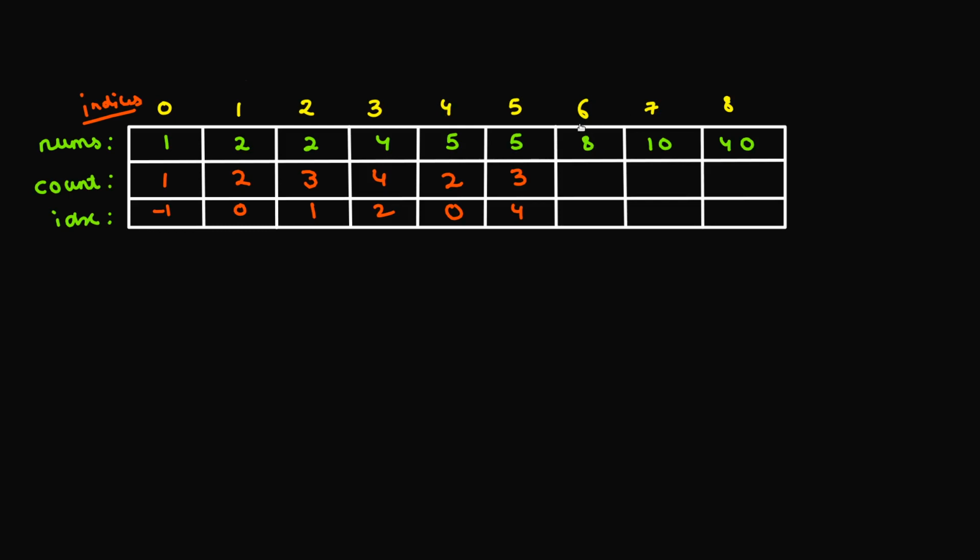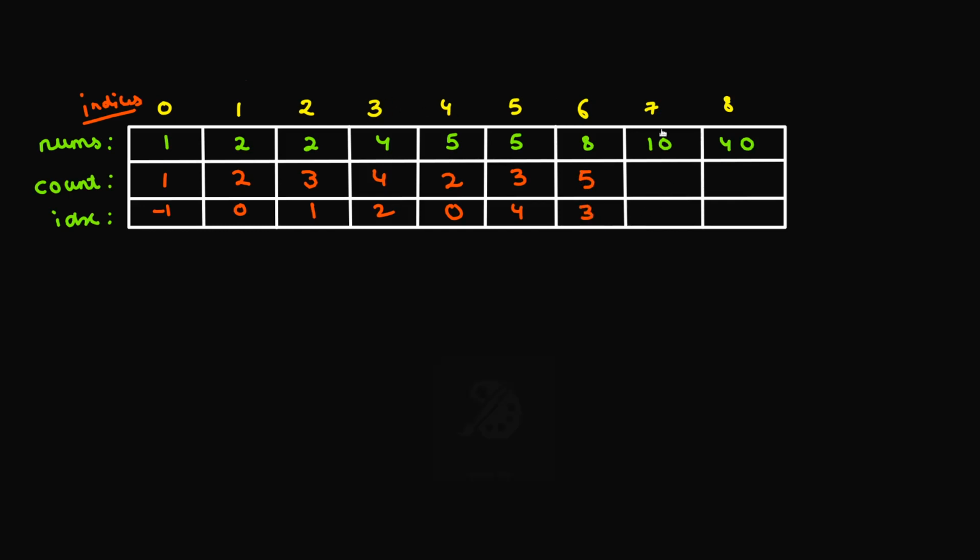Okay. Next, if we see, the number is 8. So I cannot come from this 5 to this 8, because this 5 does not divide 8. Where I can come from is this 4. So this 4 definitely divides the 8, and the count that I am having at this 4 is 4. So the 8 will be having a count of 4 plus 1, which is 5. If I try the other numbers, if I come from this 2, yes, this 2 divides this 8, but is the count optimal? No, because the count will be 3 plus 1, 4. But I can make a count of 5 if I come from here. Okay. So I'll be just having a count of 5 here, and the index from where I'm coming is this index 3. So I'll be storing that index 3 as well.